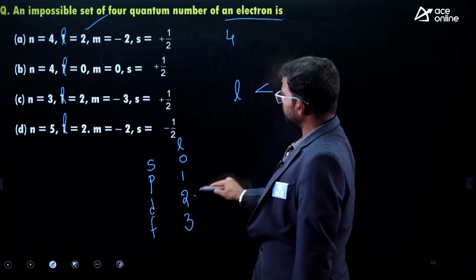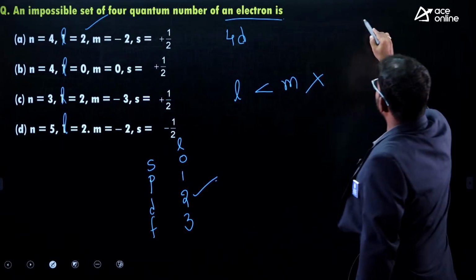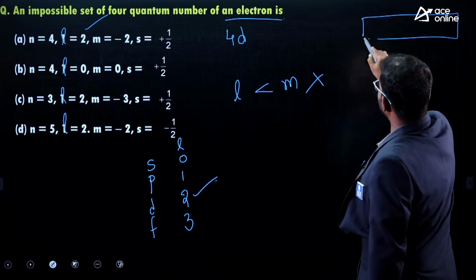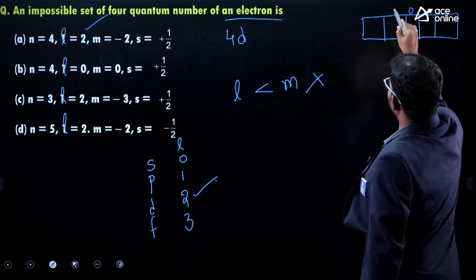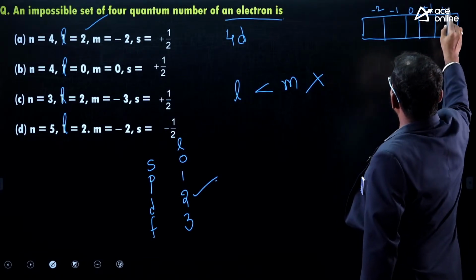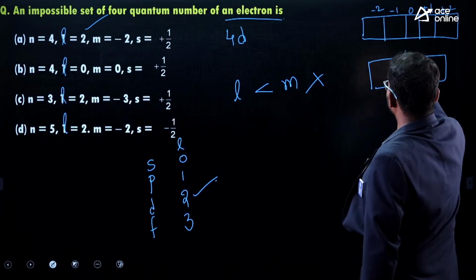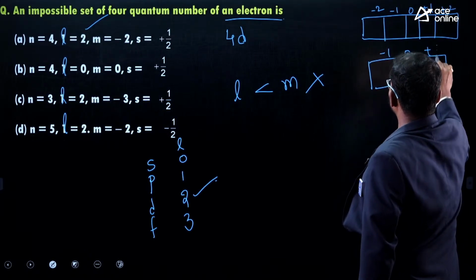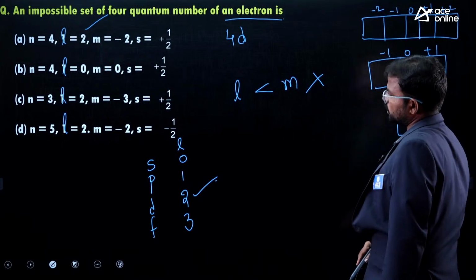So L is equal to 2 means 4d orbital, okay. So d orbital M values are 0, -1, -2, +1, +2. Next, p orbital M values are 0, -1, +1. Next, s orbital M value is 0 only, okay.